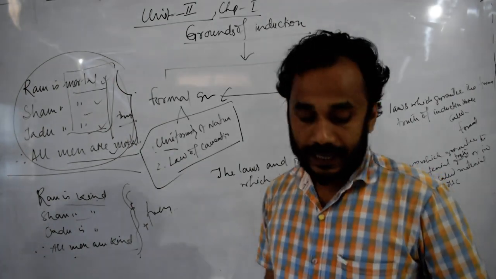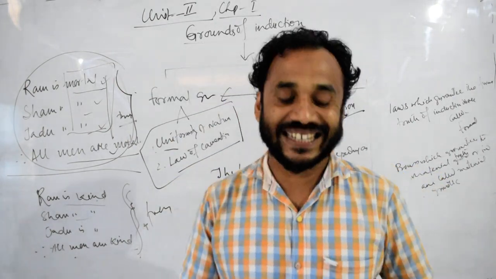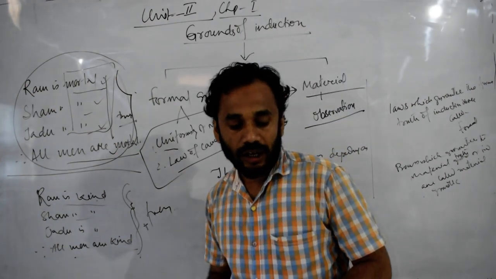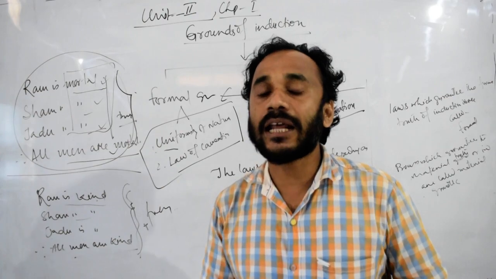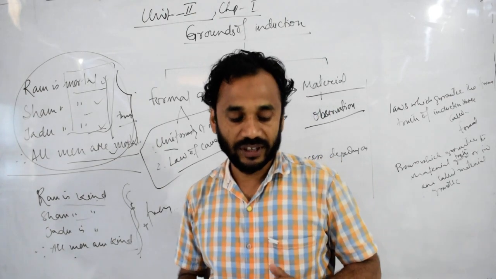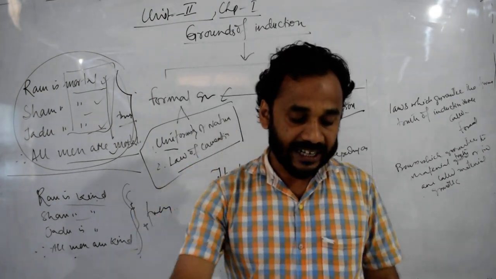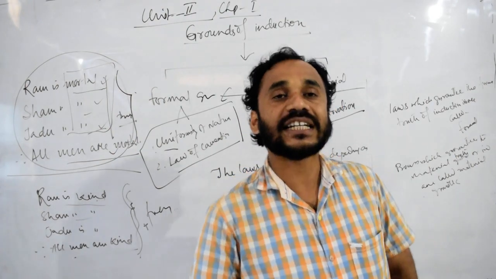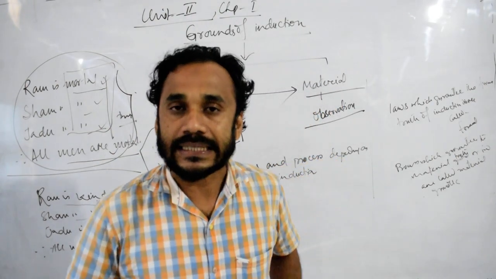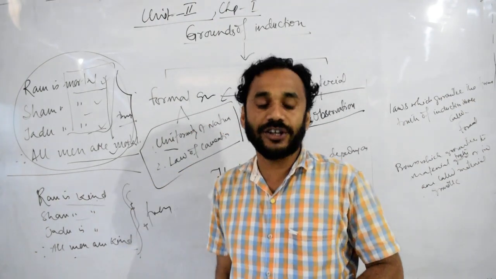First, induction observes some particular instances of the same kind with the help of generalization. Then, number two, with the help of these particular instances and depending on some laws and processes, induction tries to establish a general real proposition of the same kind.